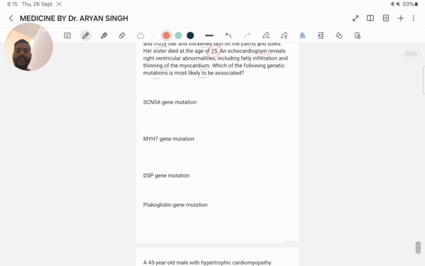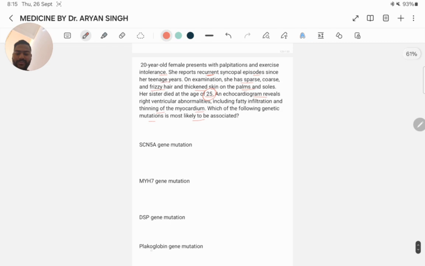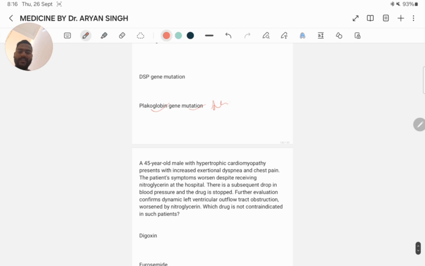Here the clinical picture is highly suggestive of Naxos syndrome. In Naxos syndrome, the gene mutation is in the plakoglobin gene. Naxos syndrome is an autosomal recessive disorder caused by mutation of the plakoglobin gene. Plakoglobin is a protein involved in maintaining the integrity of the desmosomes at the cell-to-cell junctions of the heart. What is Naxos syndrome? It is characterized by a combination of arrhythmogenic right ventricular cardiomyopathy, woolly hair, and palmoplantar keratoderma. That is the answer.